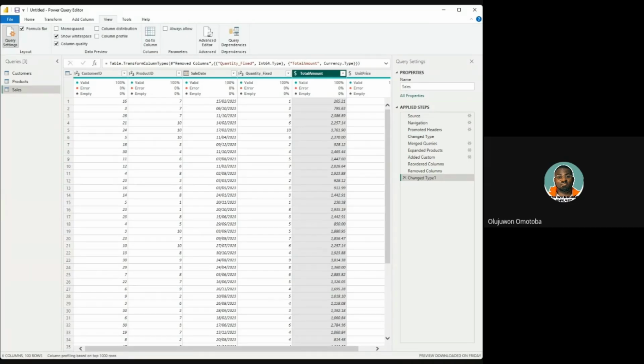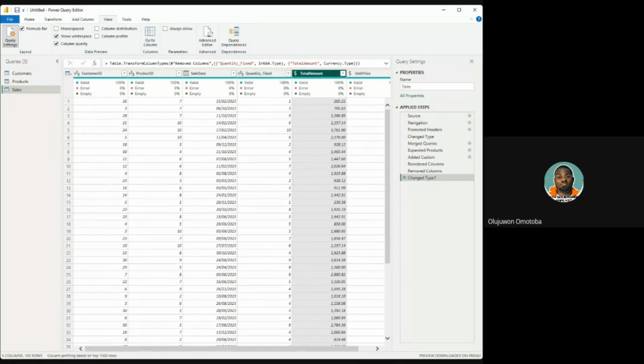Before we move on, does anybody have a question, please? Does anybody have a question? If you have a question, just signify or raise up your hand, or you just put a message in the box for me before we move on to a bit technical part of it. All right. Since I've not gotten any response regarding questions, we are going to move on.